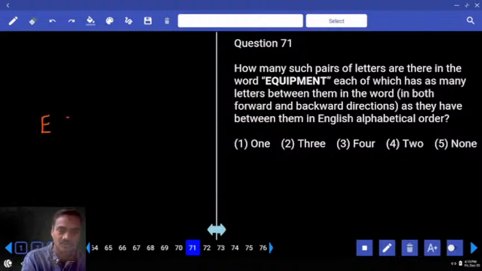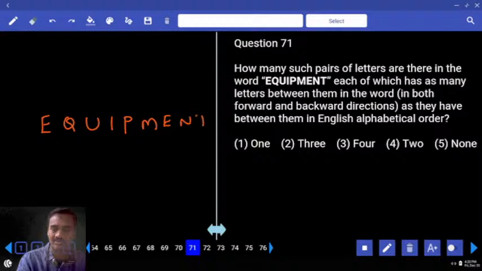Now in this word EQUIPMENT, EQUIP, MENT. Now we need to find out the total number of pairs in this. Starting with E, F, G, H, I, J, K, L, M, Q, R, S, T, U, V, W. U, no letter more than this one. I, J, K, L, M, N, P, Q, R, S, T, PNT, there is a pair, Q, R, S, T, M, N, O, P, E, F, G. In the forward direction there is only one pair.